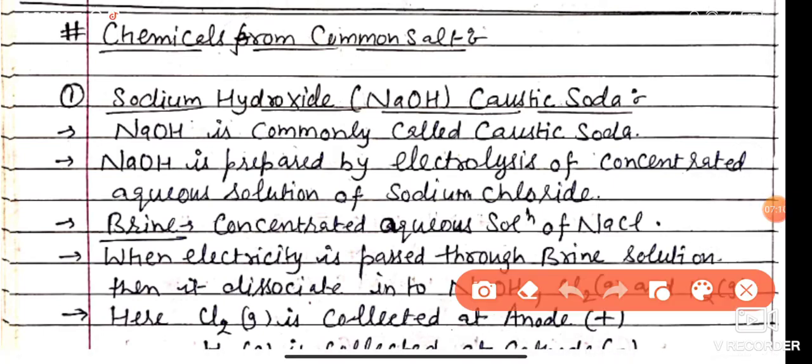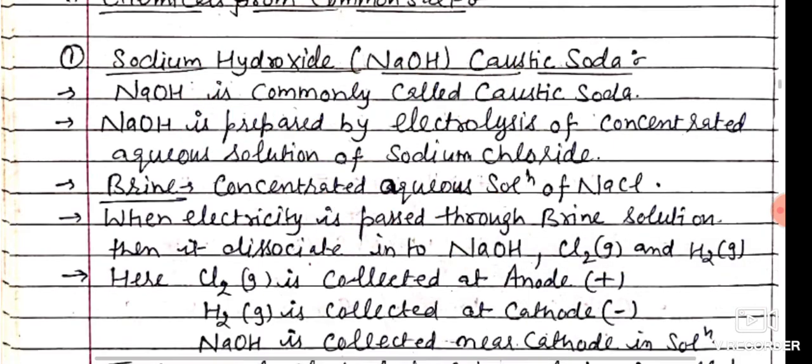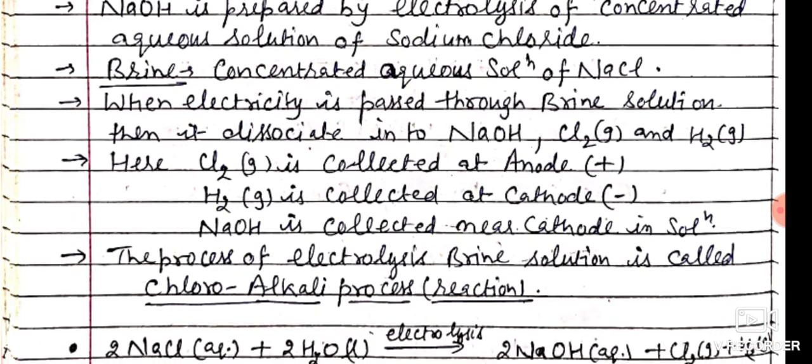What is the meaning of that? When a large amount of NaCl is dissolved in water, it is called a concentrated aqueous solution of sodium chloride, and another common name is brine solution. When more salt is dissolved in water, it is called brine. When electricity is passed through this brine solution, it dissociates into NaOH, chlorine gas, and hydrogen gas.